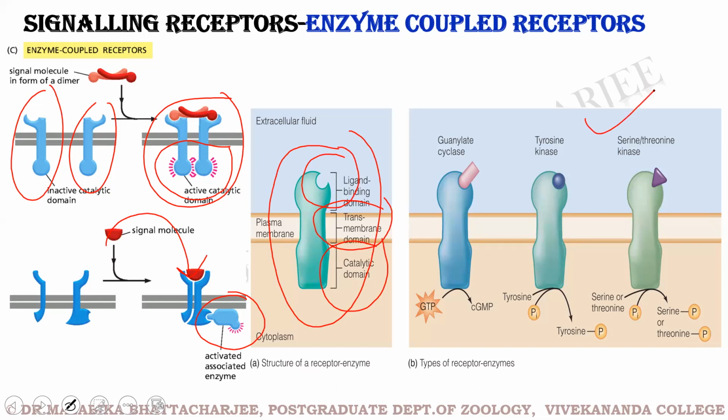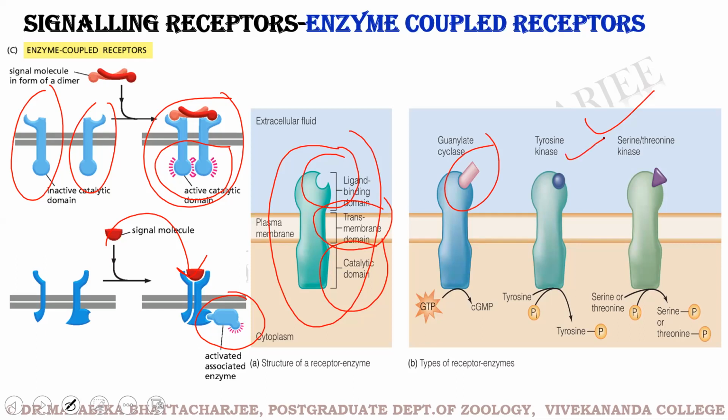This picture shows you three categories of traditional enzyme coupled receptors. The first category is the guanylate cyclase. The moment the ligand binds to the receptor, we see the conversion of GTP to cGMP on the cytoplasmic side. This is the tyrosine kinase receptor.